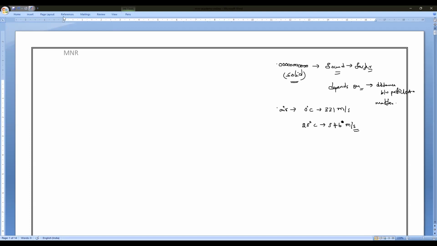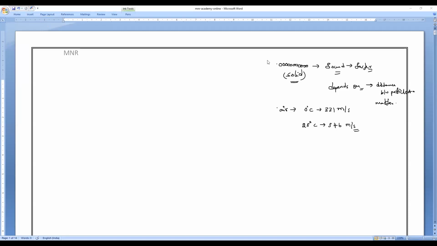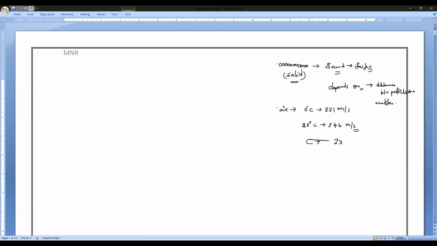So sound will travel at the least speed in air, and light will travel at maximum speed. What is the speed of light? 3 into 10 power 8 meter per second. So that is what we studied.